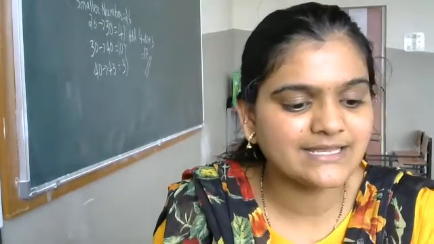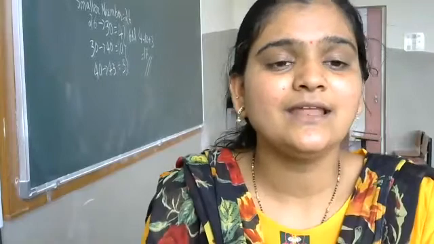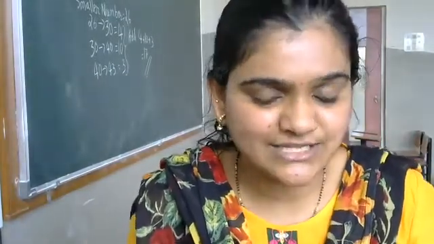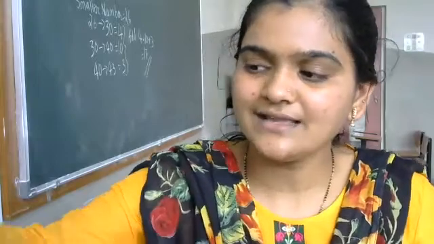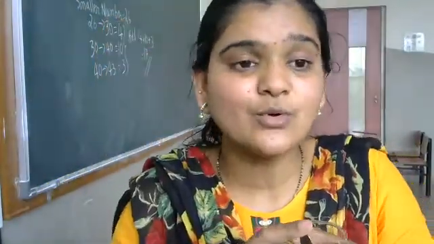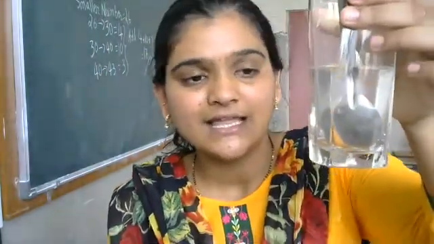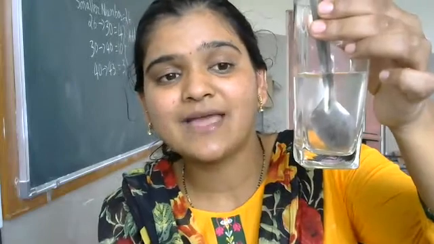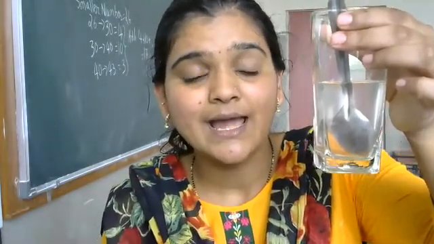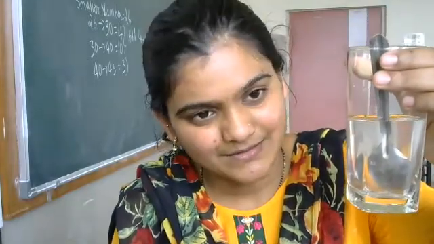So the next concept is regarding saturated solution. Children, if you are taking half a glass of water and I am going to add one spoon of salt, the capacity is maximum one to two spoons of salt, and beyond that it cannot be dissolved in the water.